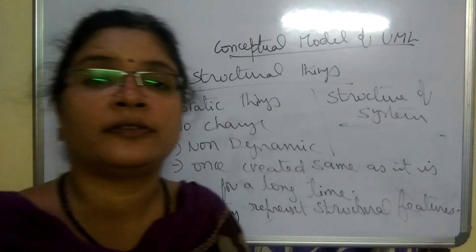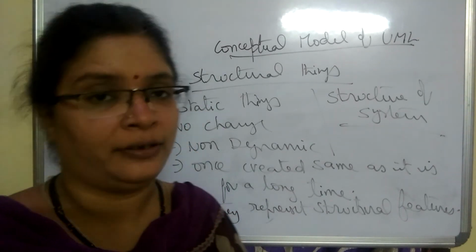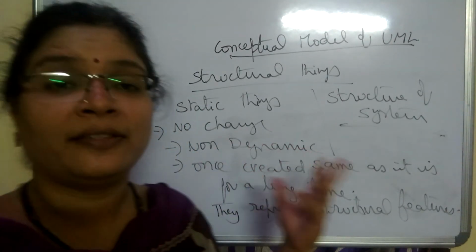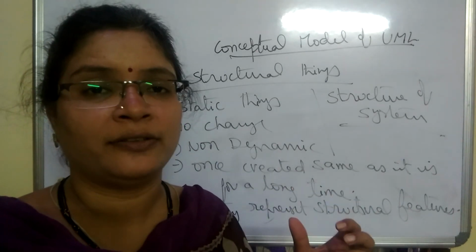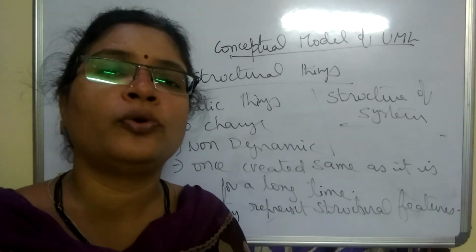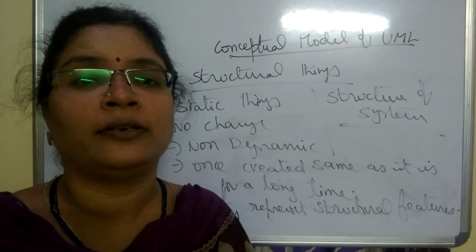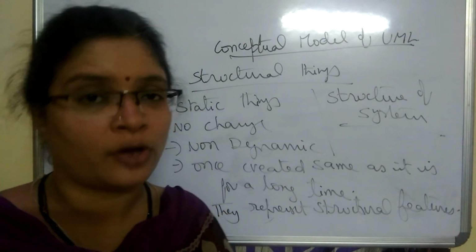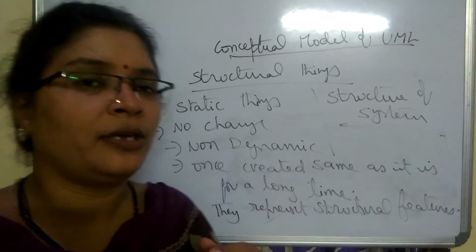Such things are the static things. So what are the various static things among these structural things? There are many structural things in the UML. We are going to see them one by one.